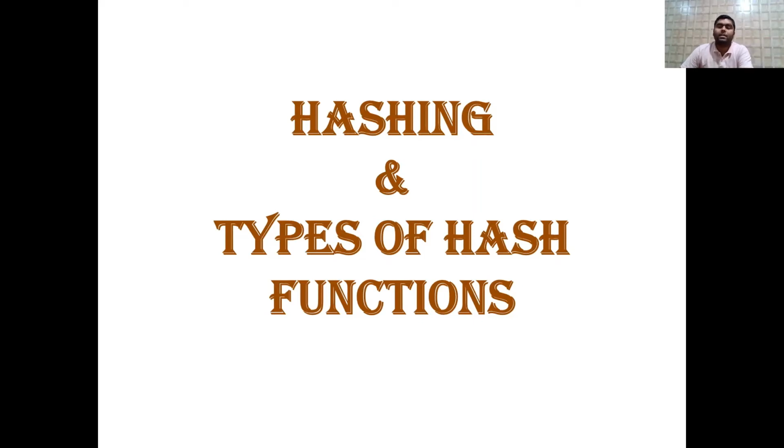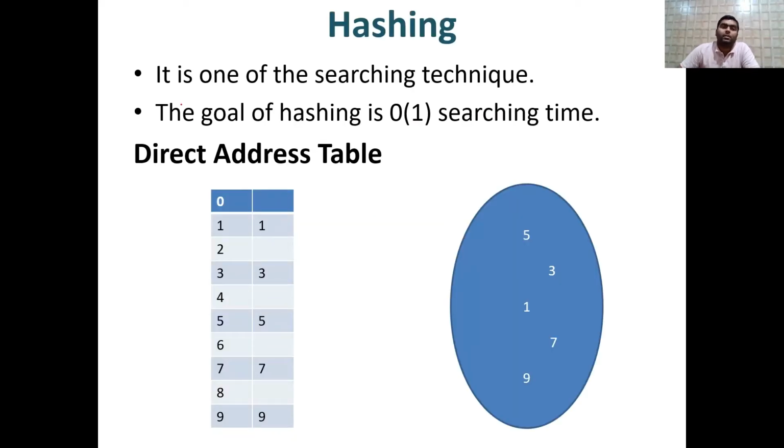So let's start. Hashing is one of the searching techniques, as I mentioned already. The goal of hashing is order of one searching time. So the ultimate goal of hashing is constant searching time, meaning whatever key you are searching, you will return it immediately. That is the beauty of this.